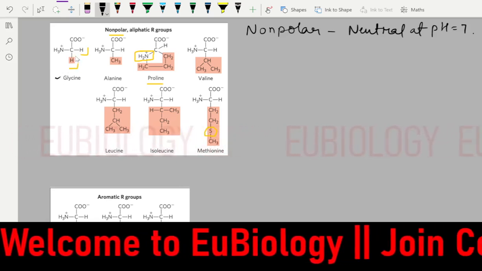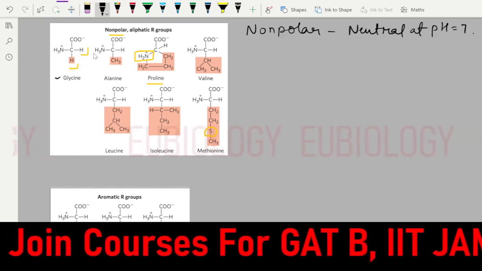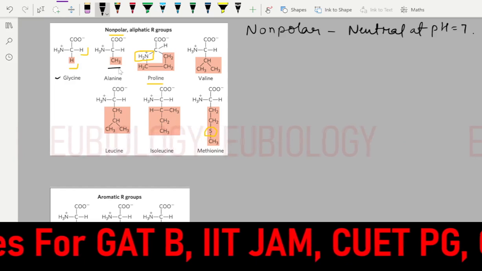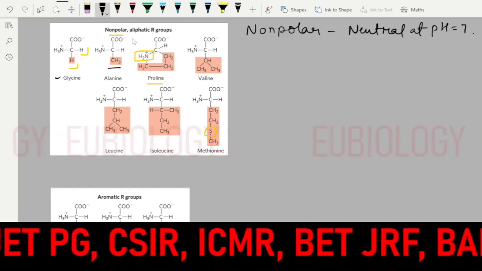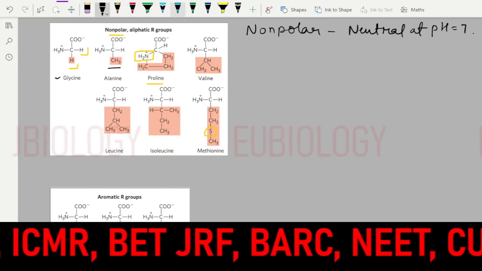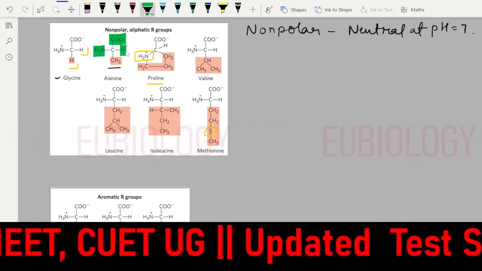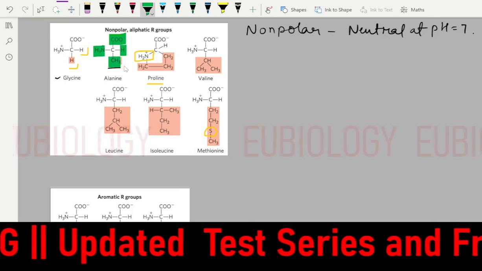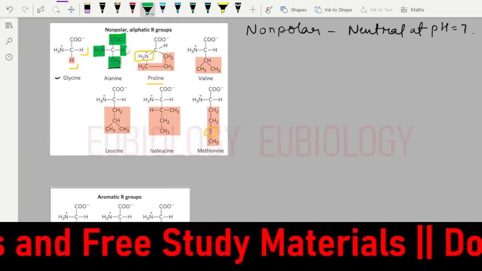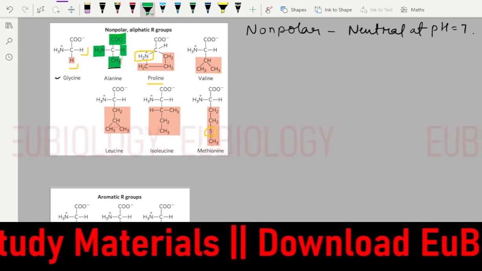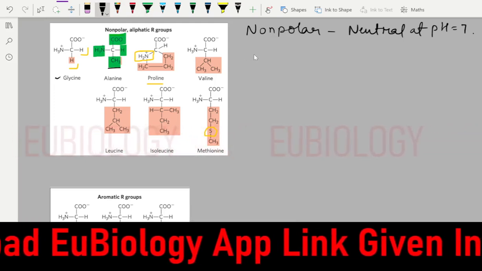We already saw that glycine cannot give you an enantiomer because it is optically inactive and does not give any stereoisomer. But if you see alanine, proline, valine and others, all four valencies of the alpha carbon are different. On one side there is a carboxyl group, on another side an amino group, on another side H, and on one side a methyl group. So in alanine there are completely different groups on the carbon valencies. So it is optically active.